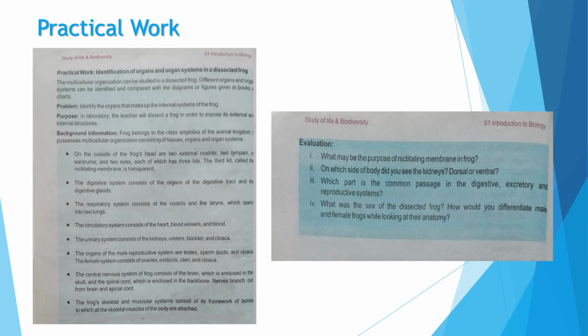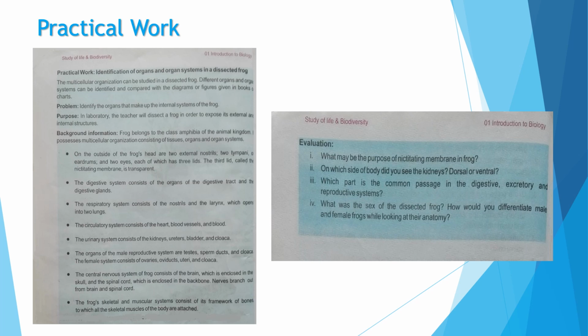As you know, frog is a multicellular organism, and we can study its anatomy by dissecting it in a lab. Frog belongs to the class Amphibia of the animal kingdom. It possesses a multicellular organization consisting of tissues, organs and organ systems. Now if we study the morphology of the frog, on the outside of the frog's head are present two external nostrils. Nostrils are used for breathing in air and giving out the exhaled air.